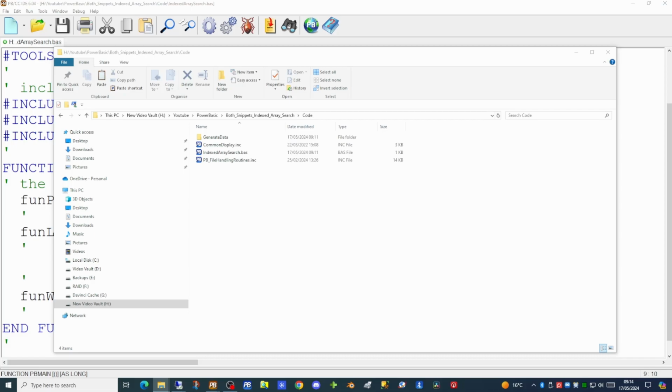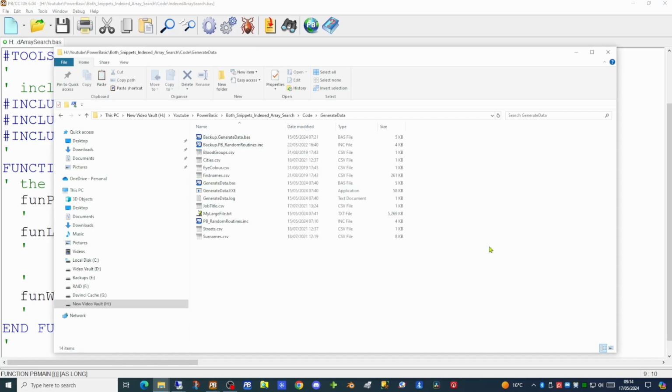On the folder you can see before you, we have our application which we have yet to develop, and we have a folder called Generate Data. This is using code we've developed in previous applications. Within this folder, we have a number of files. Each of these files stores raw data.